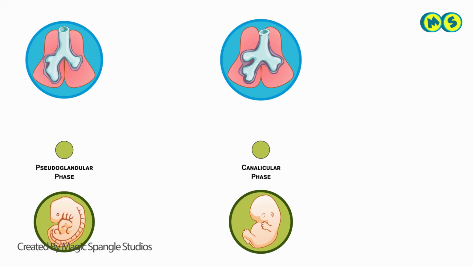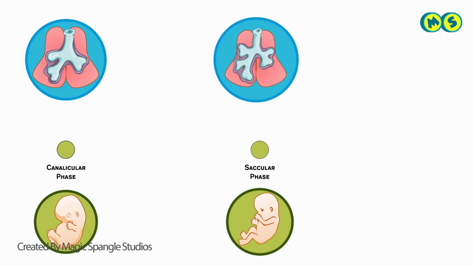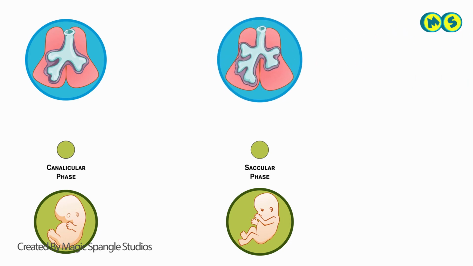Lung development then moves into the saccular phase. Surfactant, the substance that keeps lung tissue intact, is produced in the lungs. It also helps during delivery, as surfactant allows the lungs to drain of amniotic fluid and fill with air.